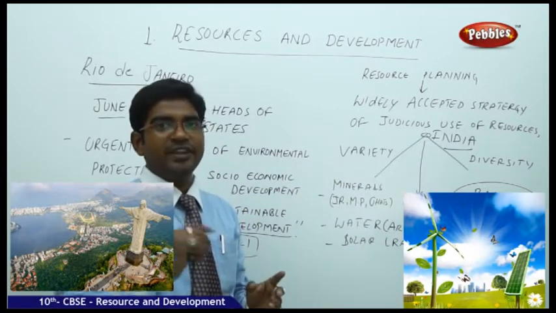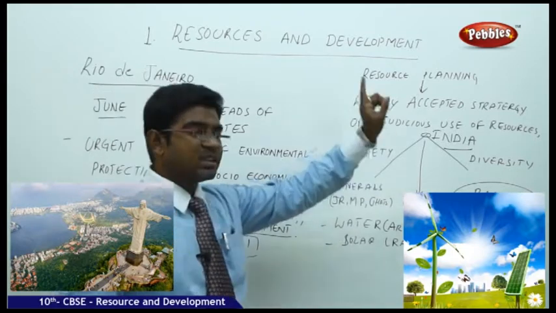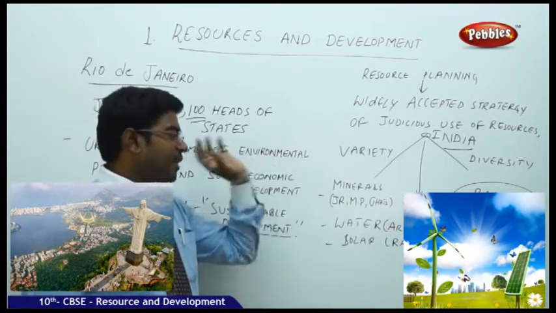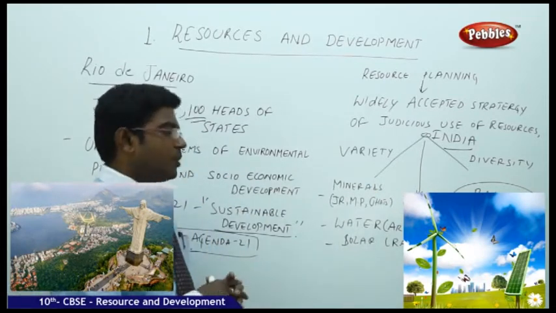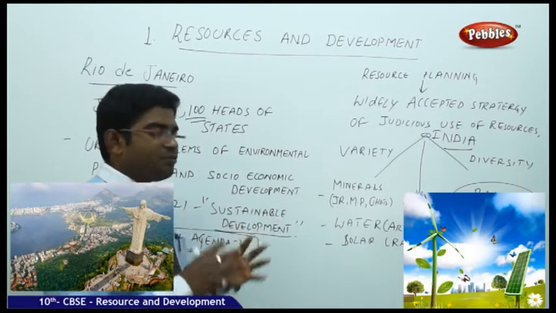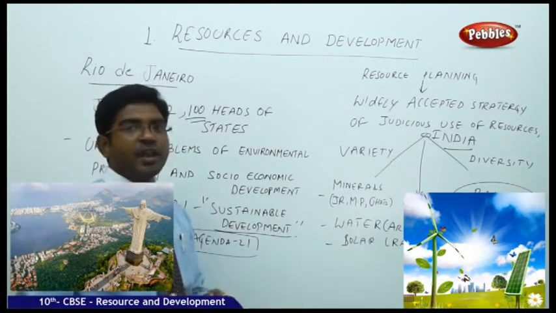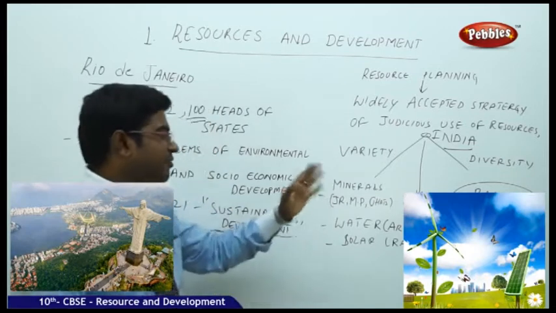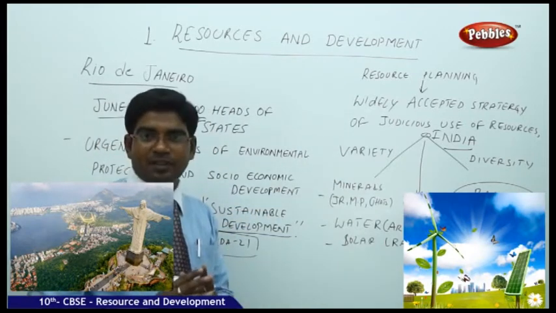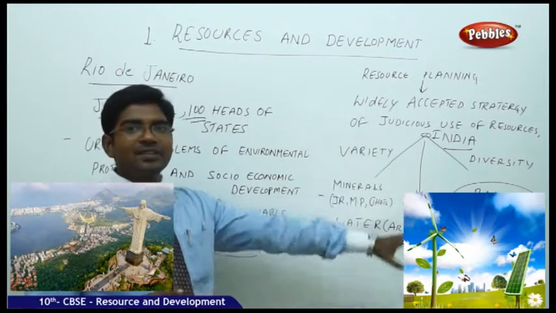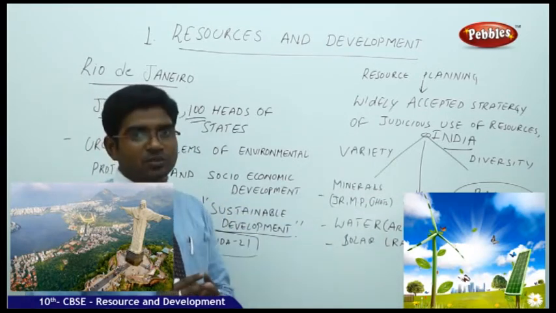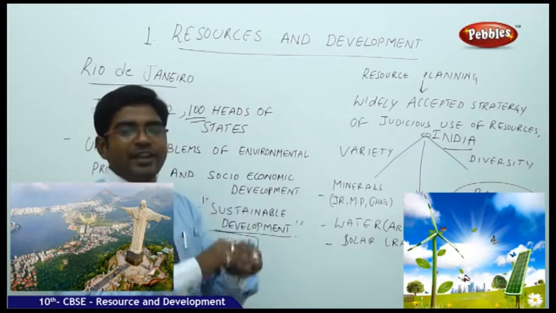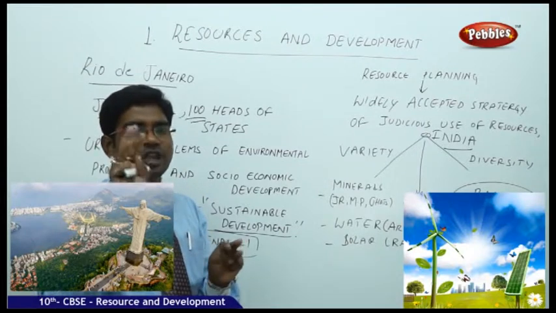Let's take the example of India. In India, we have a variety of resources and they are diverse in nature. For example, in states like Jharkhand, Madhya Pradesh and Chhattisgarh, you find abundant availability of coal, in Arunachal Pradesh you find abundant availability of water, while in other states like Rajasthan you find abundant availability of solar energy. These three states have different resources available at different places. While one place is rich, it is deficit in other mineral resources. So we need to balance this variety and this deficit in order to fulfill the needs of national interest, state interest and the local interest.